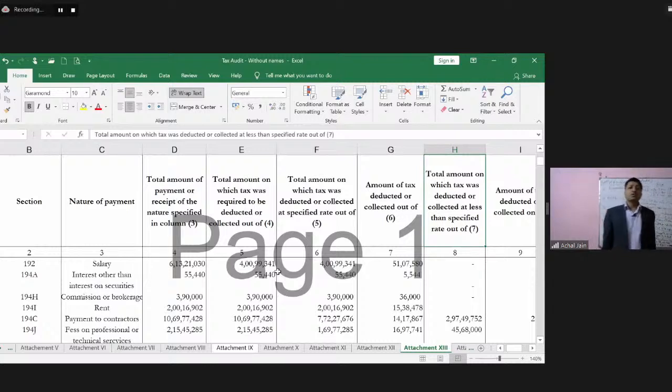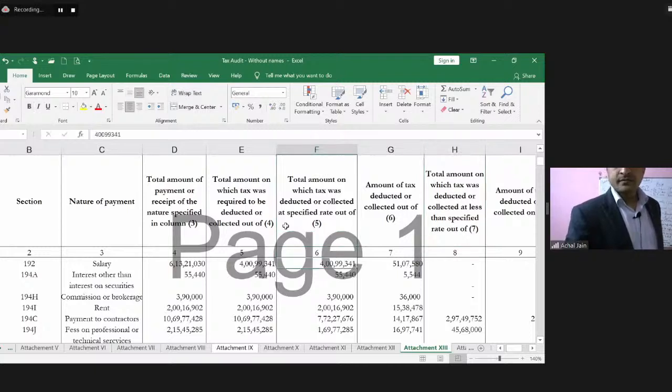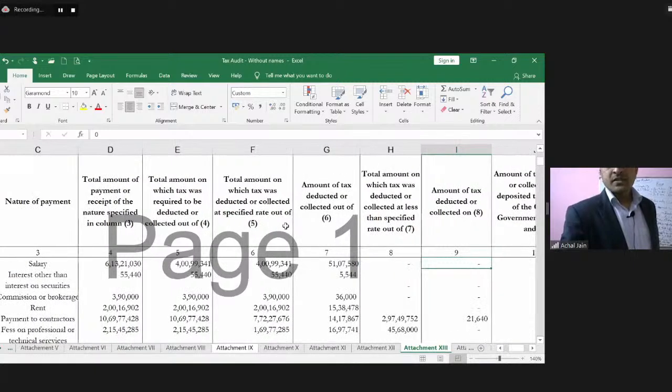Next, total amount on which tax was deducted or collected. Next, amount of tax deducted or collected out of this. Okay. Next, total amount on which tax was deducted or collected at less than specified rate out of 7.